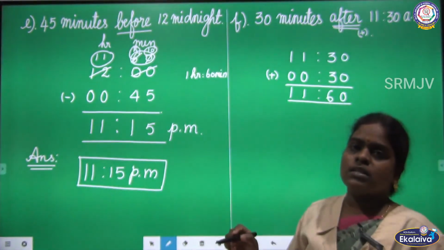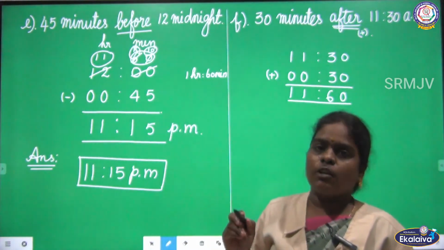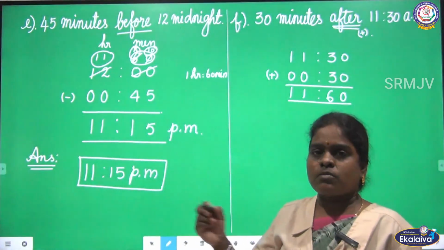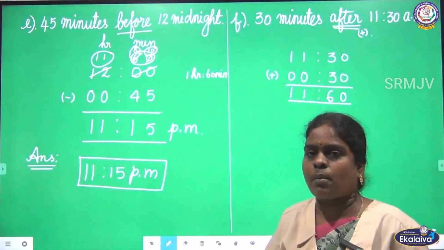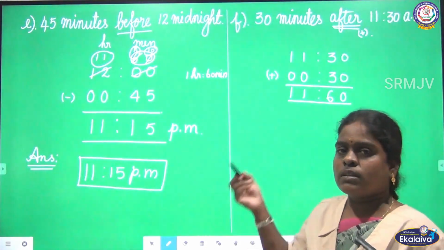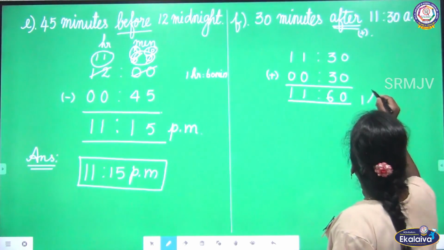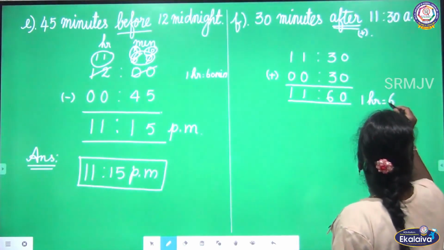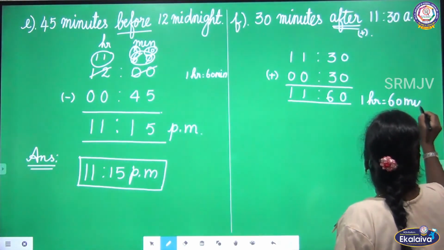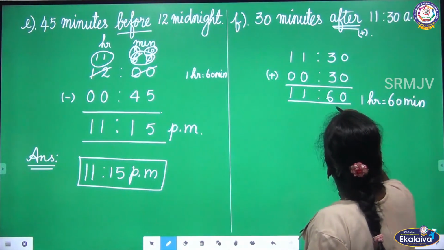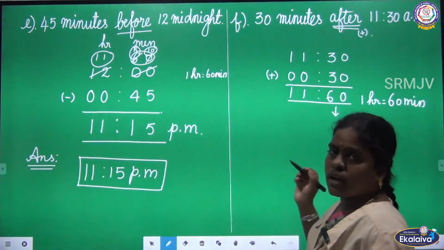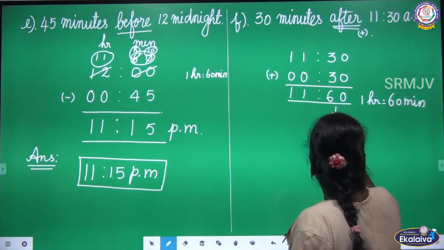Children, in the minutes column we can have till 59. When it comes to 60 or above, we have to convert the minutes into hours. We know that 1 hour equal 60 minutes. So here we have 60 minutes. So we are going to convert into 1 hour.